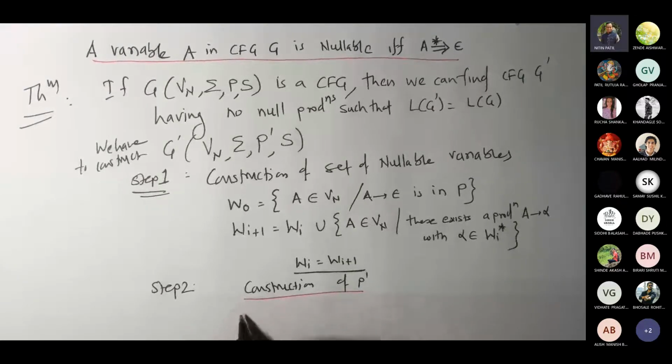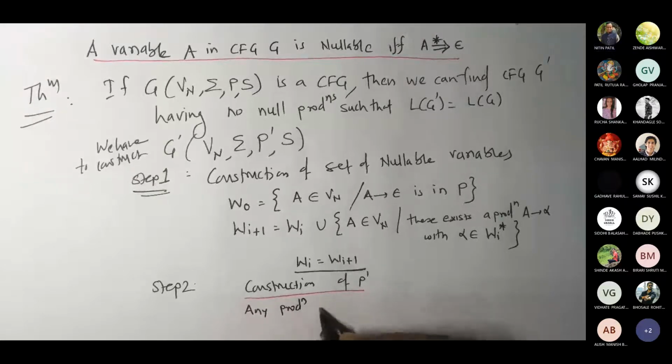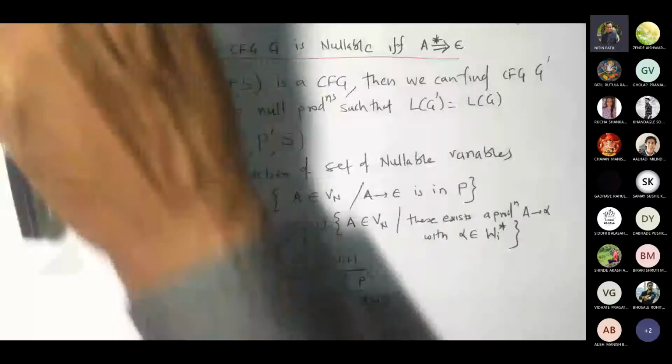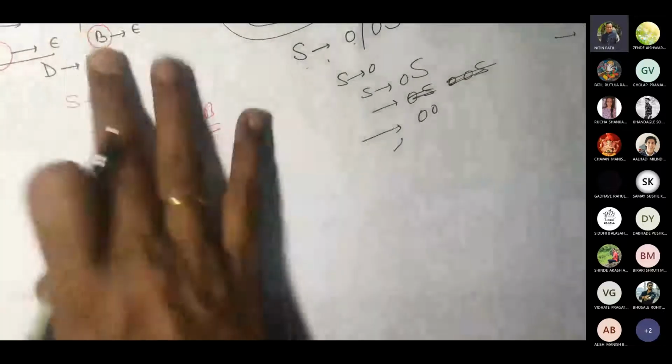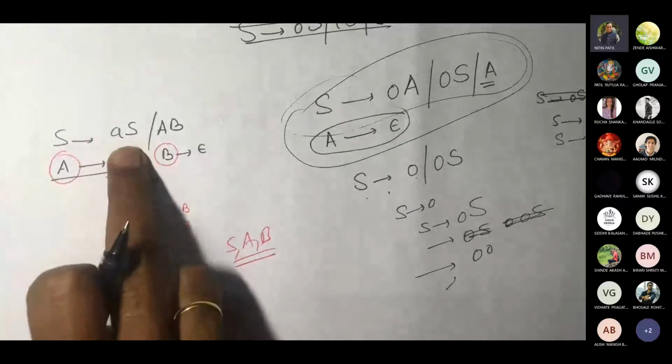So how exactly do you do this? Any production whose right hand side, right hand side means what? This side I am talking about. For this production, A S gives A S, A S is the right hand side. This is left, this is right. Fine.